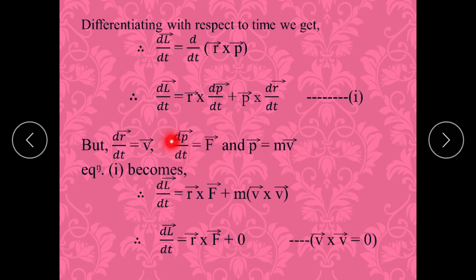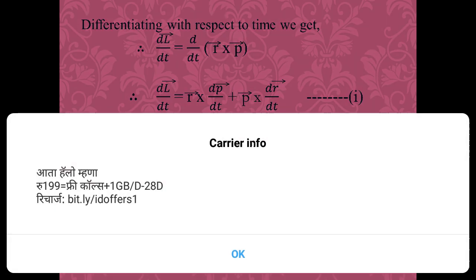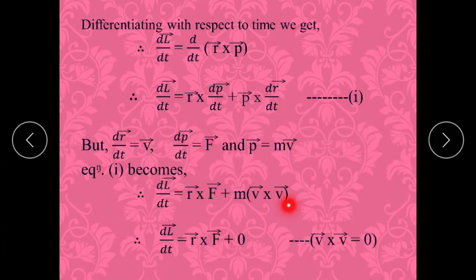That is what? dp, m into v, right? So m dv/dt you will get. So dv/dt is what? Acceleration. So ma equals what? F, force, according to Newton's second law. And p is nothing but mv. So this equation can be written as r cross F plus m into v cross v.